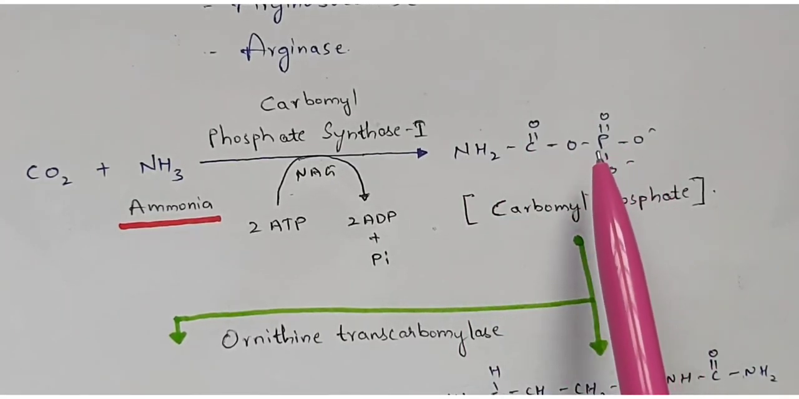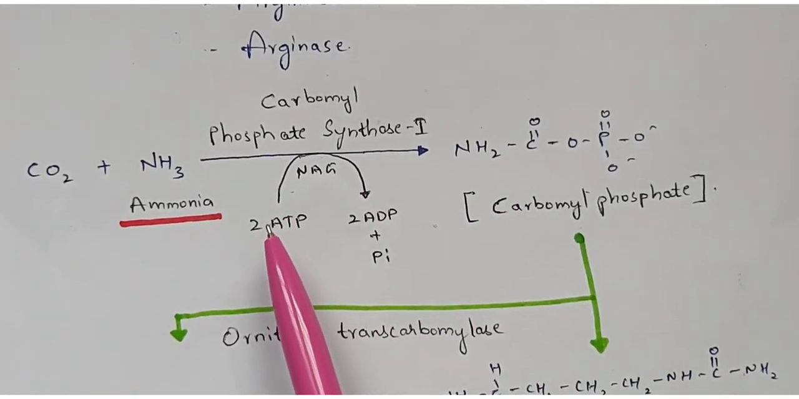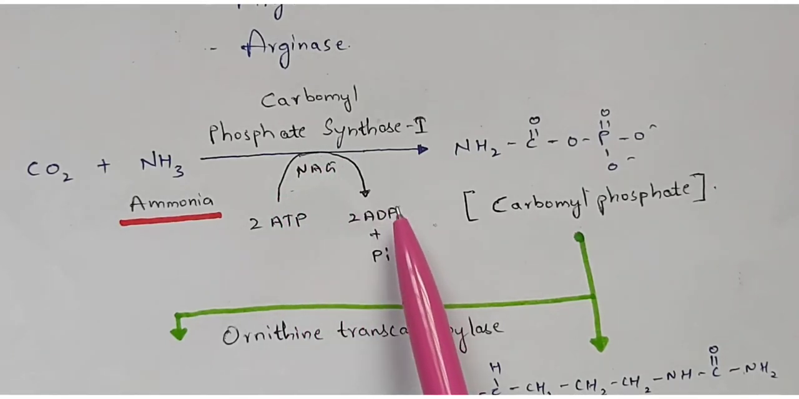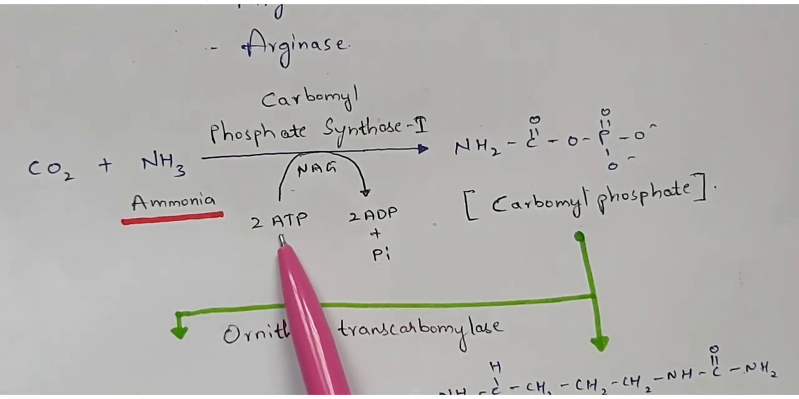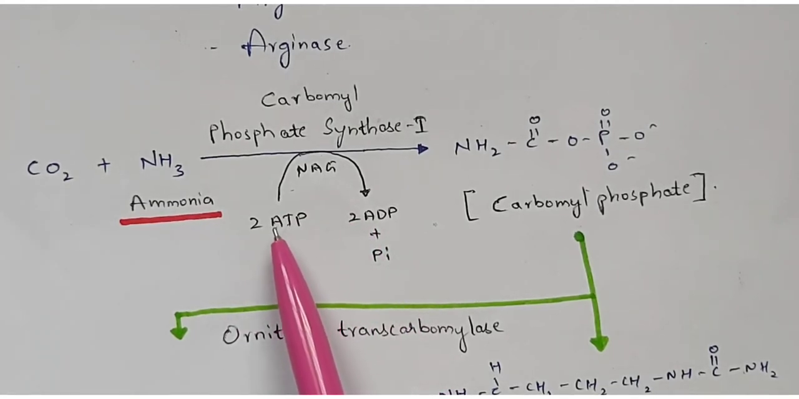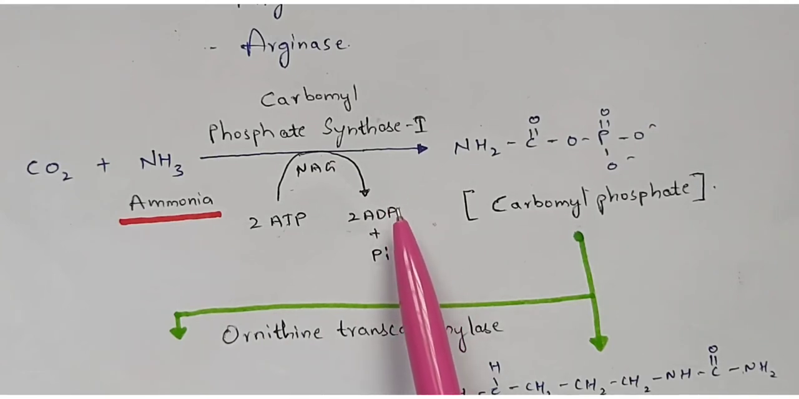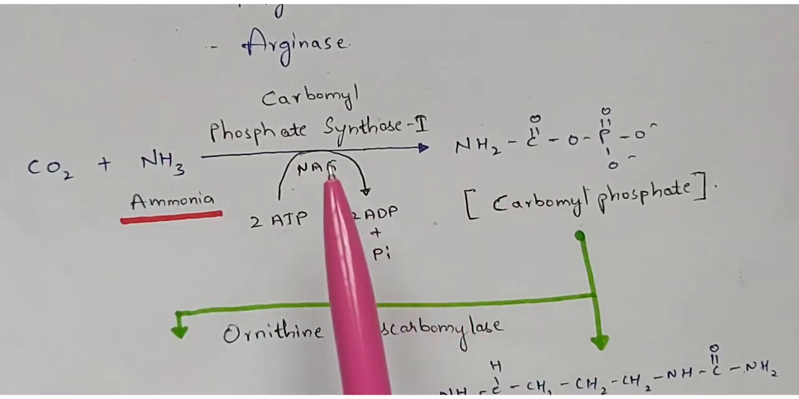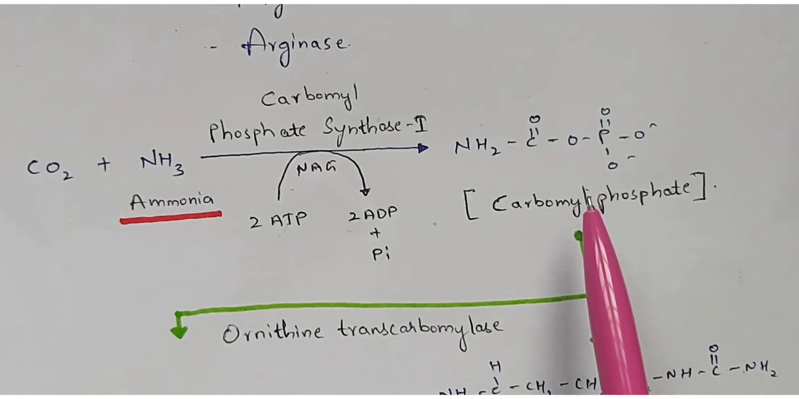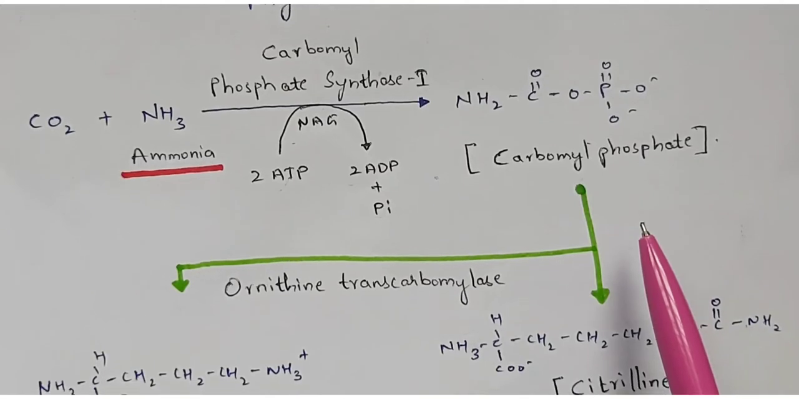During this process it utilizes two molecules of ATP, adenosine triphosphate, and that will get converted into ADP plus inorganic phosphate. The name itself indicates that adenosine triphosphate means 3 phosphate groups are present, and here it has been reduced to ADP, adenosine diphosphate, with only 2 phosphates, where the inorganic phosphate is used as the energy source during this reaction. Okay, so finally you are going to produce carbamyl phosphate.